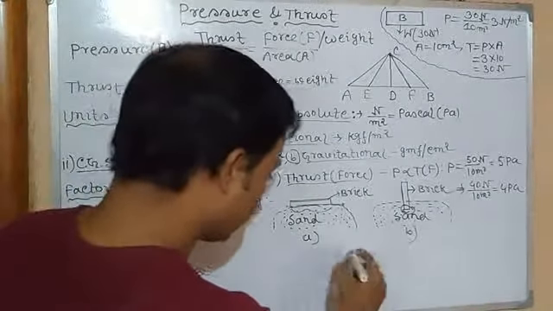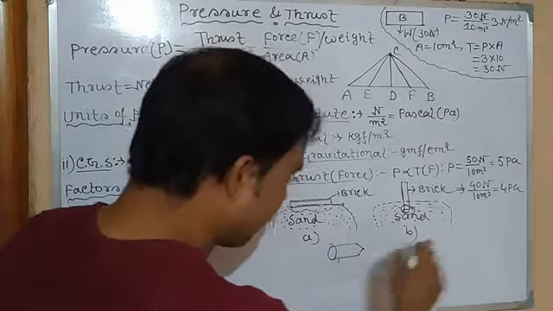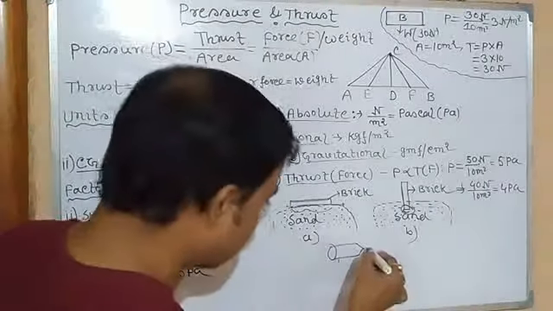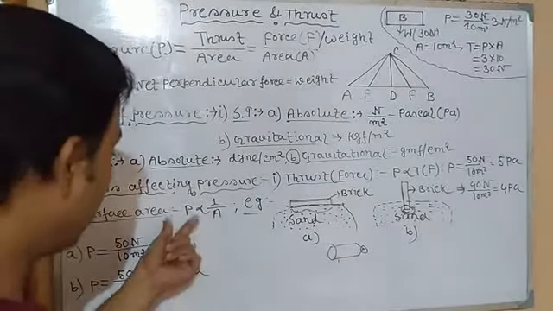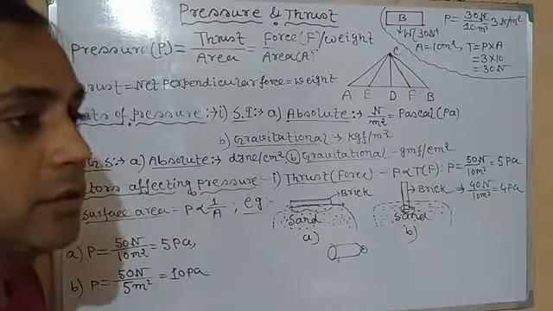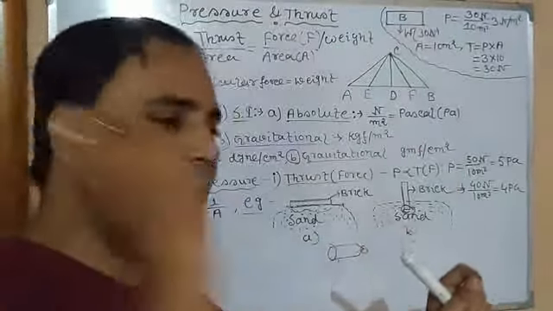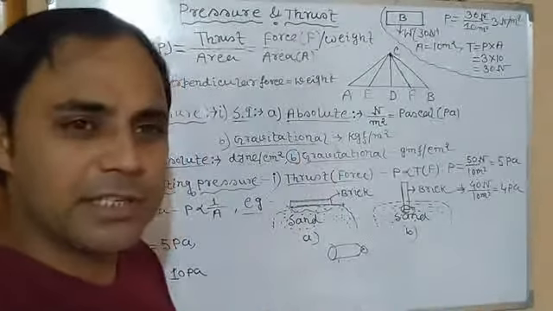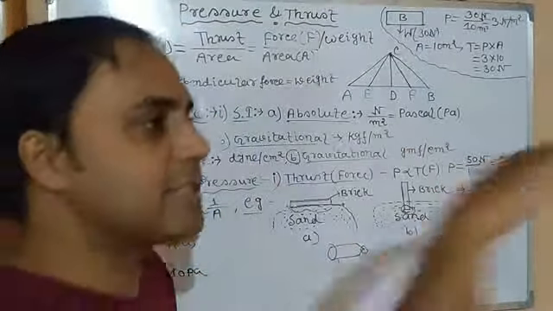Just like this, it can easily penetrate the wall. Why? Look at this surface area, just like a point, a sharp edge. So in this case the pressure will be more. It means we don't need to apply a huge force or waste much energy. By applying a small amount of effort and hitting with the hammer, it can easily penetrate the wall.